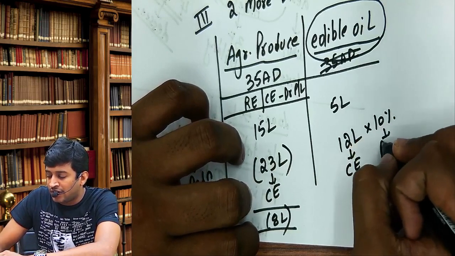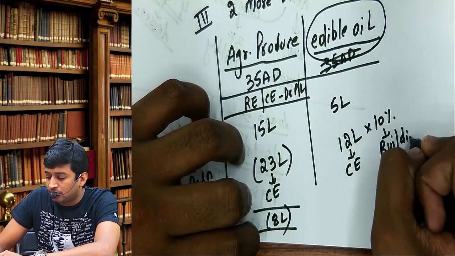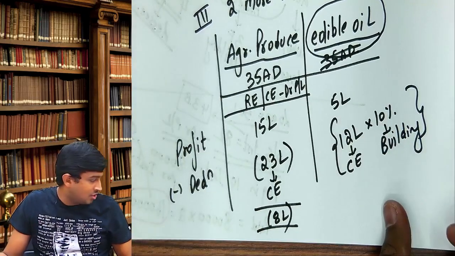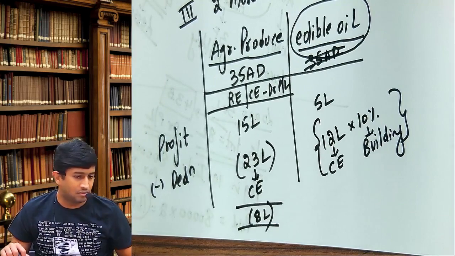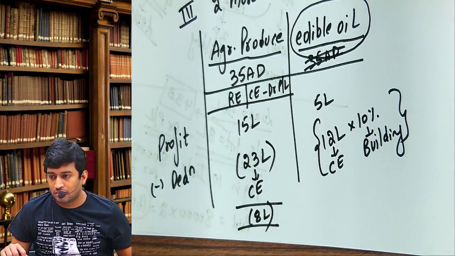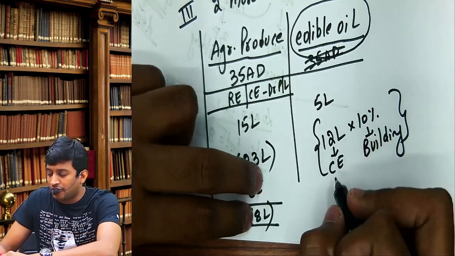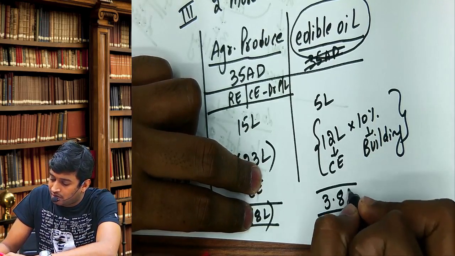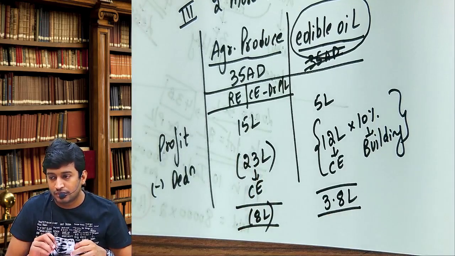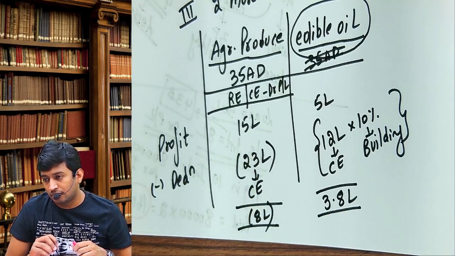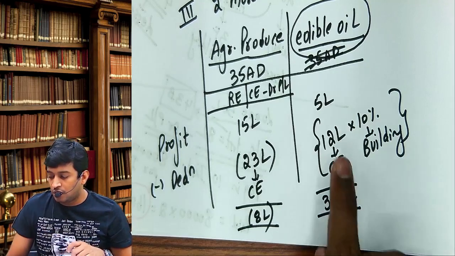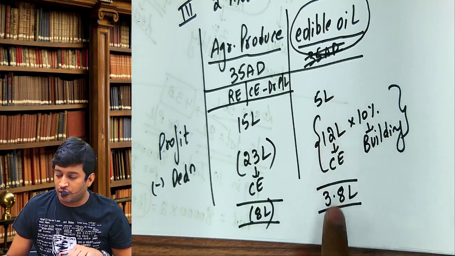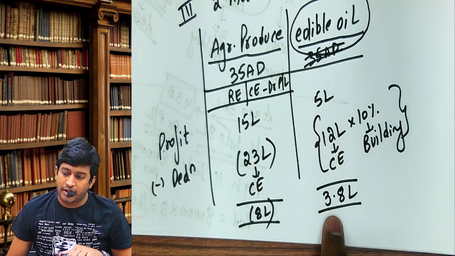It's a warehouse. Warehouse means building. You will get depreciation. Am I clear? So what is your profit now? 3.8. 12 lakhs into 10% gives you 1.2. 5 minus 1.2 gives you 3.8.